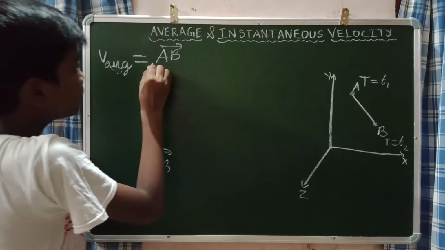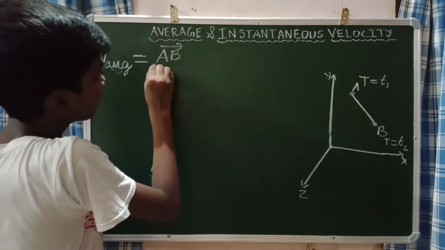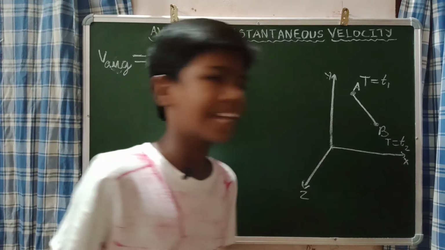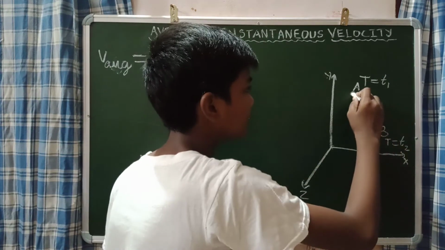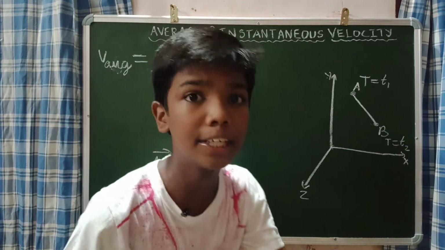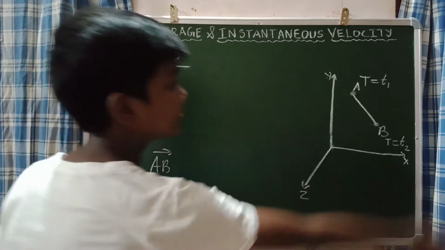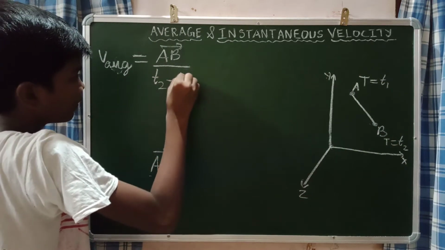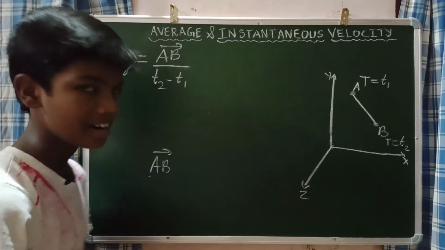Divided by the total time taken. At position A, the time is T1, and at position B, the time is T2. So the change in time is T2 minus T1.